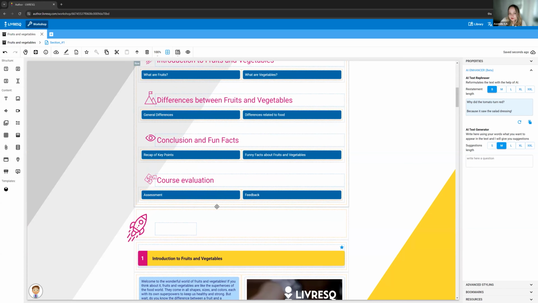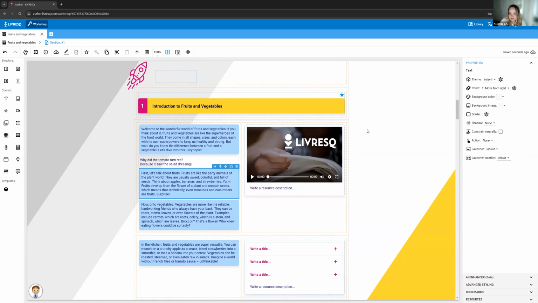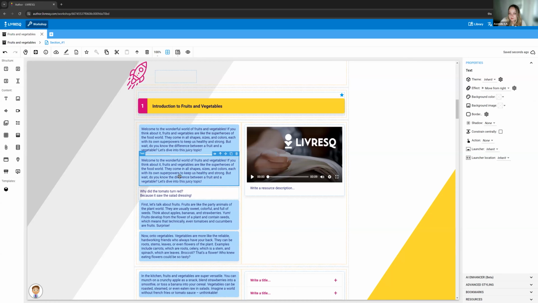One very useful tool that we use a lot when we develop courses is the ability to duplicate any element in LIVRESQ. This is because we saw when I added a new text box, it doesn't really look the same. It has different properties around here. The background doesn't look the same. So if you want the same properties, you can also duplicate an element. You can duplicate it by selecting it using a single click and using the menu that appears up here. If I click duplicate, it immediately provided me with another box of text that is exactly the same.